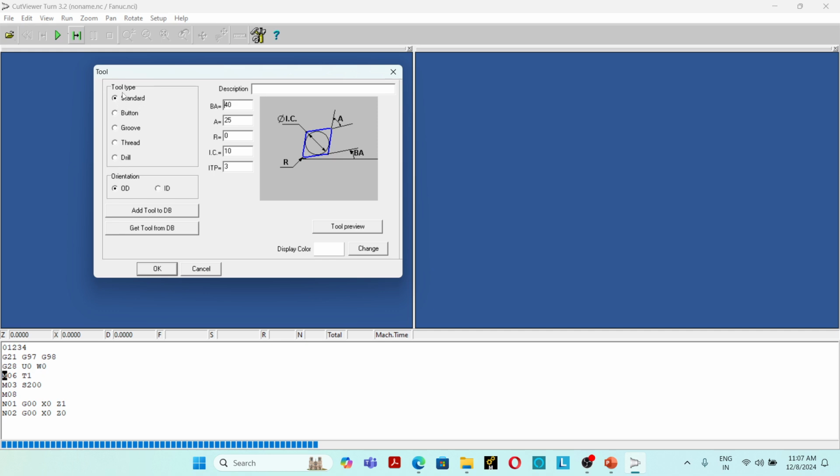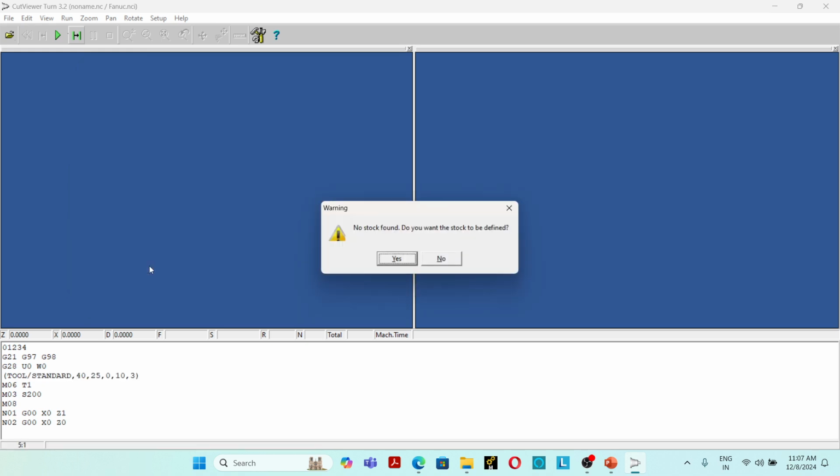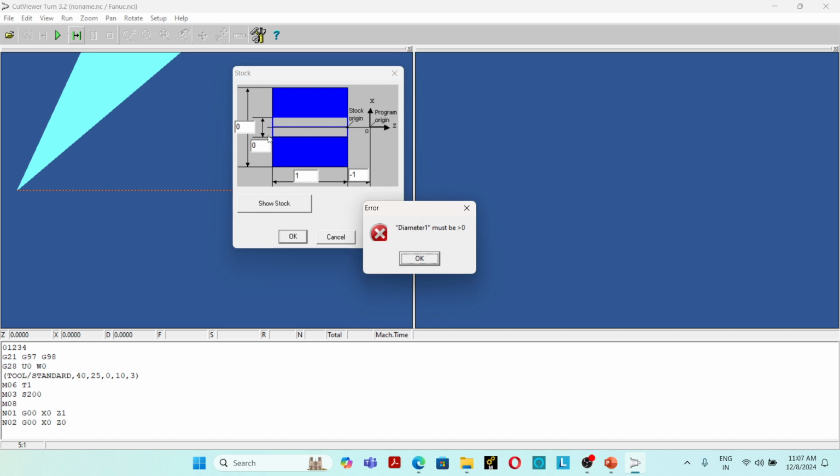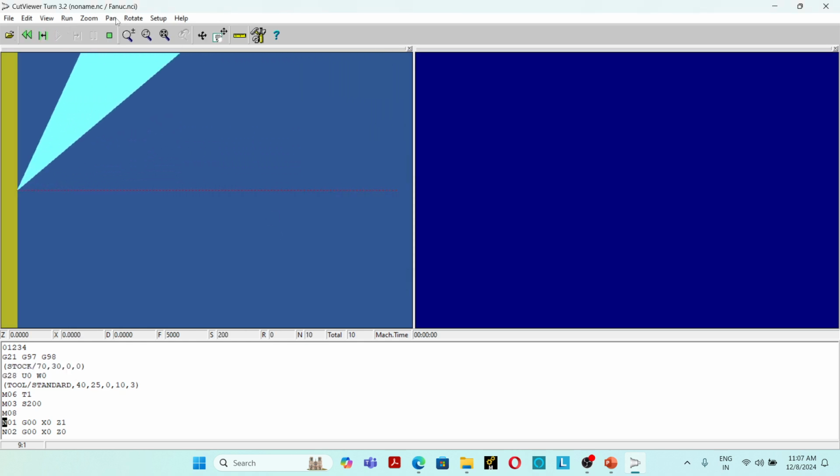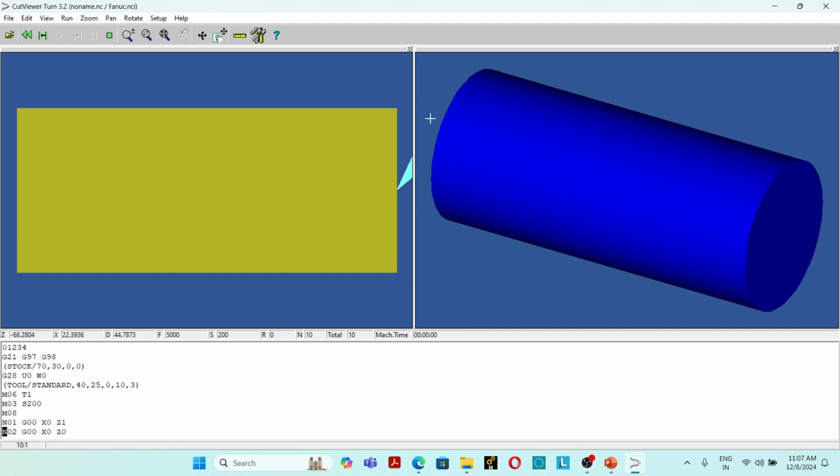In this I am selecting the standard tool, having the specification 40, 25, 0, 10, 3. Okay. Diameter 30 and length 70. Okay, so this is the stock material.